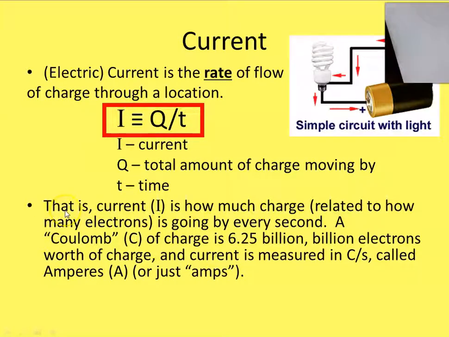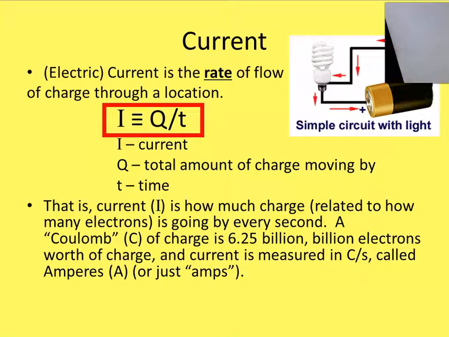So another way of saying this is current, which we write with an I, is how much charge, related to how many electrons, is going by every second. So current is how much charge is going by every second. A coulomb of charge, and this has nothing to do with circuits, we could have done this last unit. If you take 1 coulomb and convert it into number of electrons, a coulomb is 6.25 billion billion electrons, or 6.25 times 10 to the 18th electrons worth of charge.